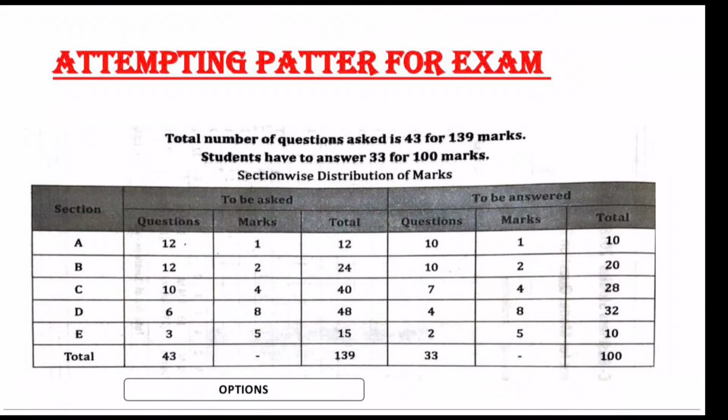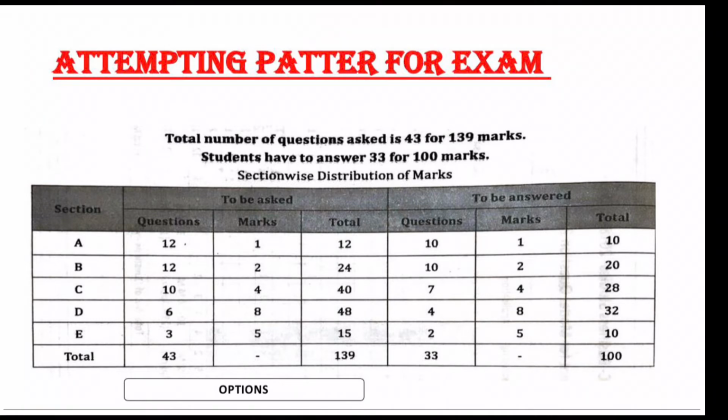So guys, now let's look upon the attempting pattern for the exam. As you all know, you have optionals for around 43 marks. So you can see the total number of questions asked is 43 for 139 marks, and students have to answer just 33 for 100 marks. And you can see the sections over there. For your section A, 12 questions would be asked, for 1 mark each, and you can answer any 10 from there.